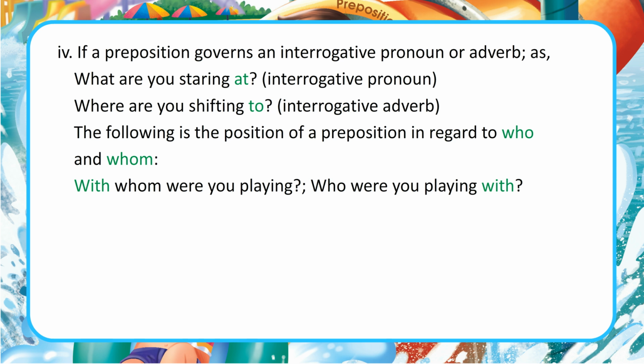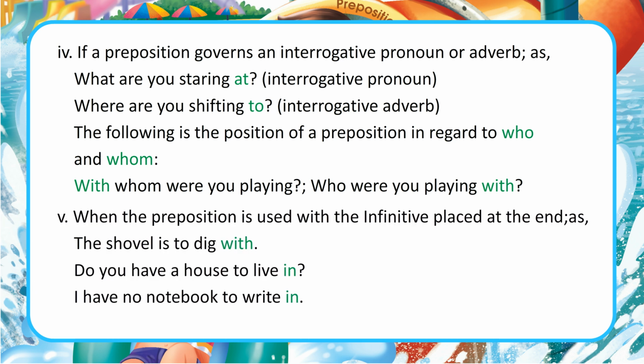4. If a preposition governs an interrogative pronoun or adverb, as: What are you staring at? Interrogative pronoun. Where are you shifting to? Interrogative adverb. The following is the position of a preposition in regard to who and whom. With whom were you playing? Who were you playing with? 5. When the preposition is used with the infinitive placed at the end, as: The shovel is to dig with. Do you have a house to live in? I have no notebook to write in.